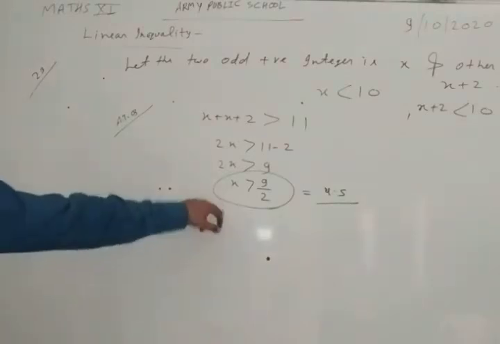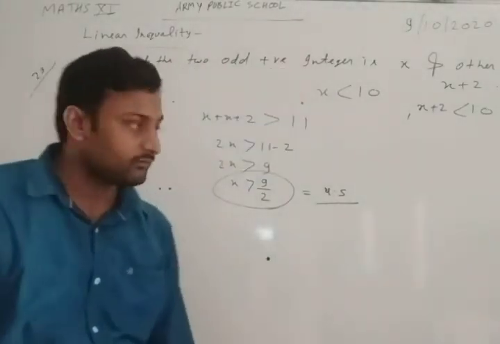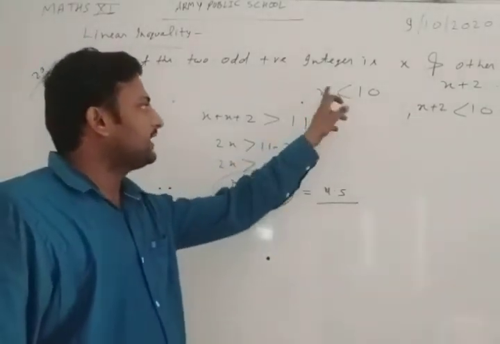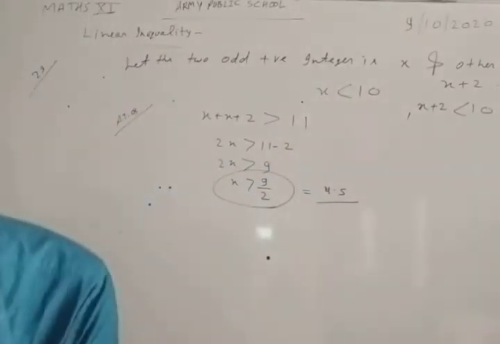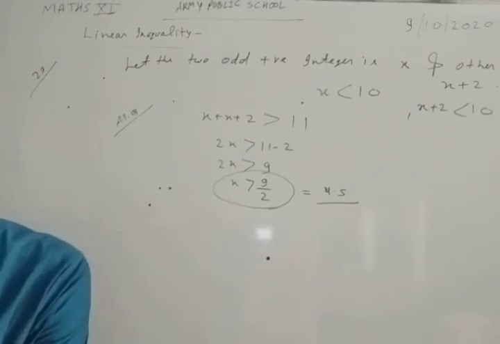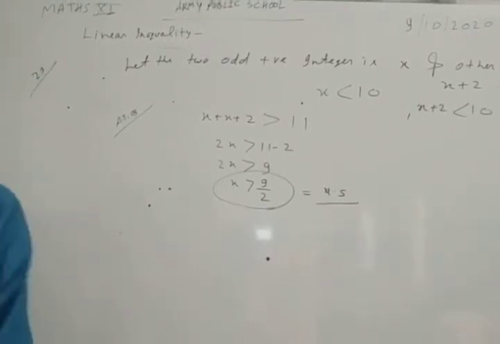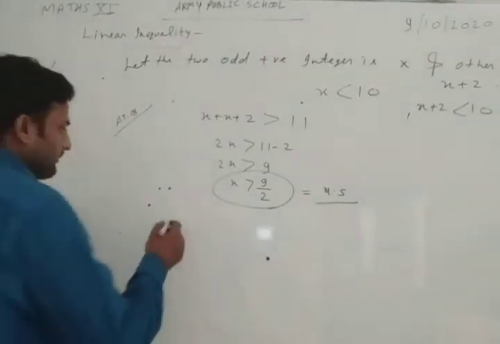So our x is an odd positive integer, and this will be less than 10. Okay, so we have been asked to find all pairs of consecutive odd positive integers. So the first odd positive integer greater than this will be 5.